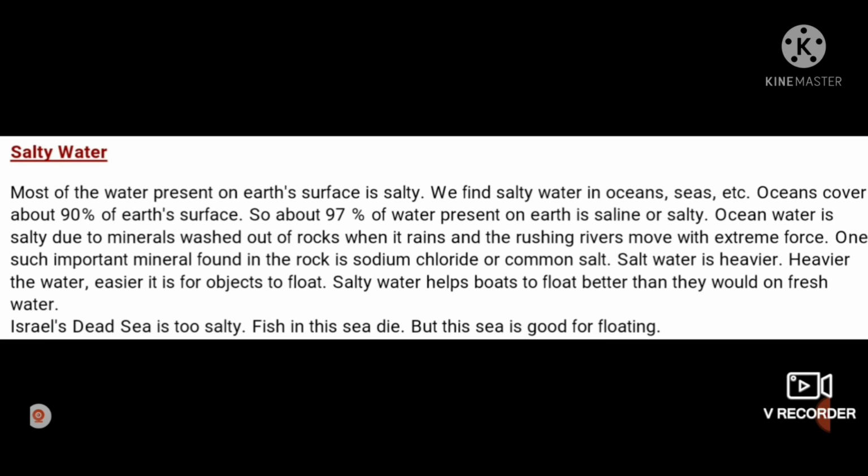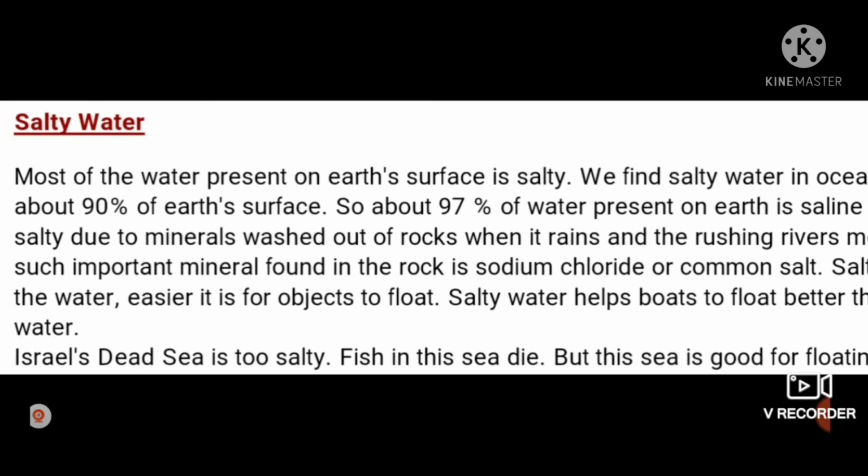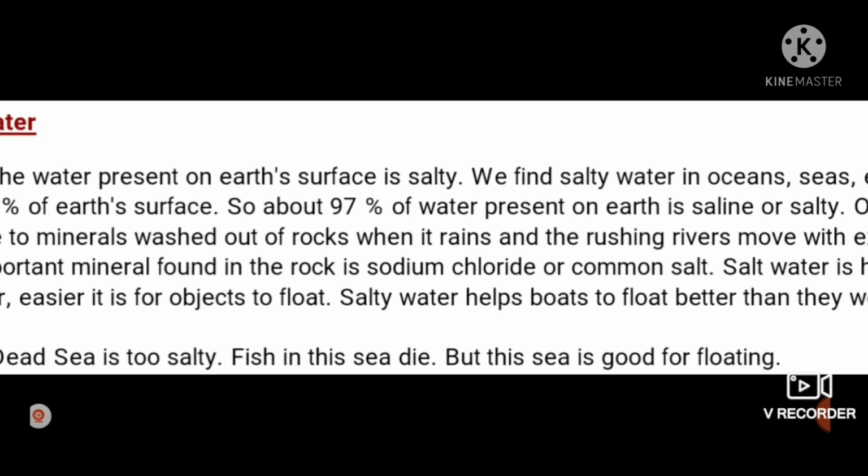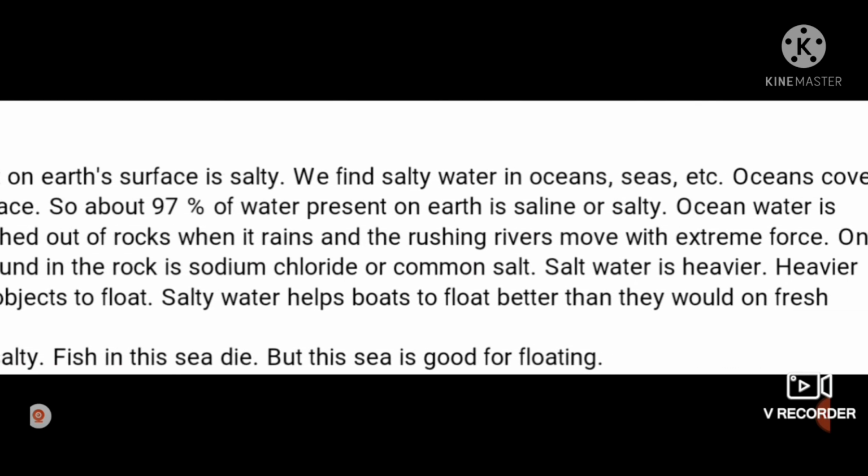Here are the sentences. Most of the water present on Earth's surface is salty. We find salty water in oceans, seas, etc. Oceans cover about 90% of Earth's surface. So, about 97% of water present on Earth is saline or salty.